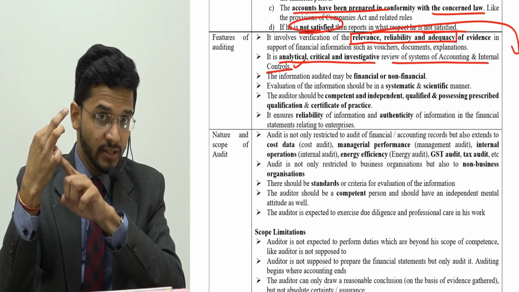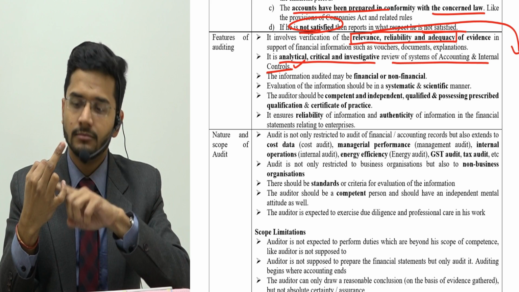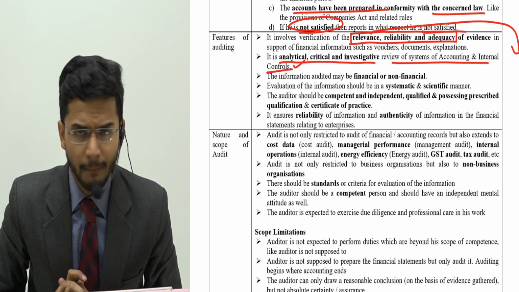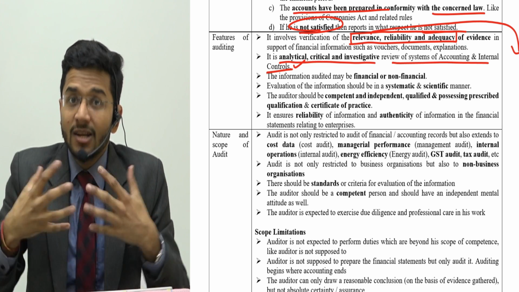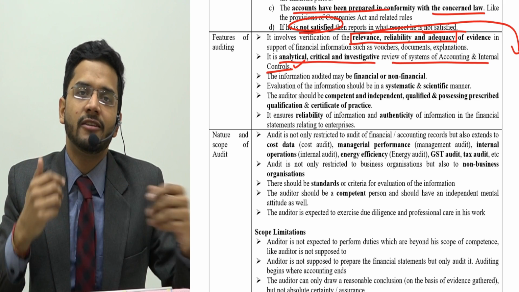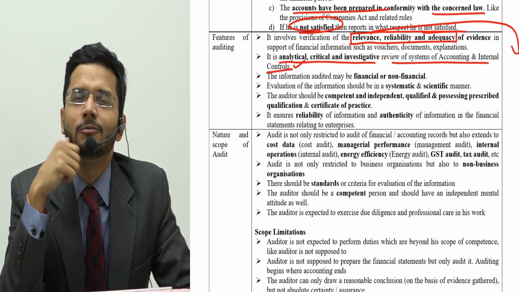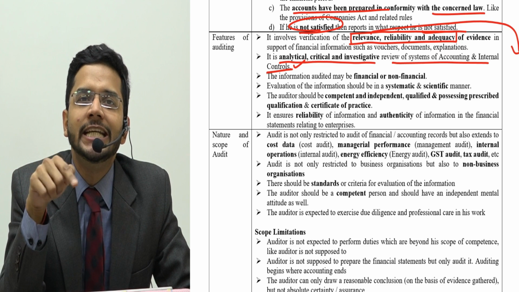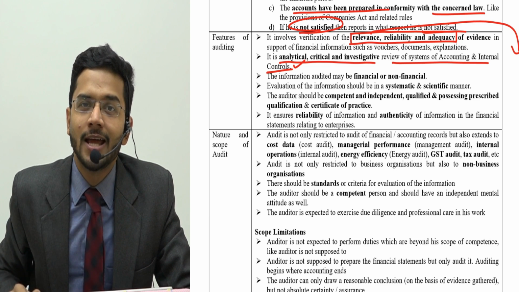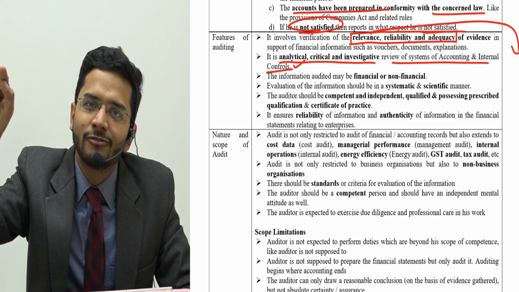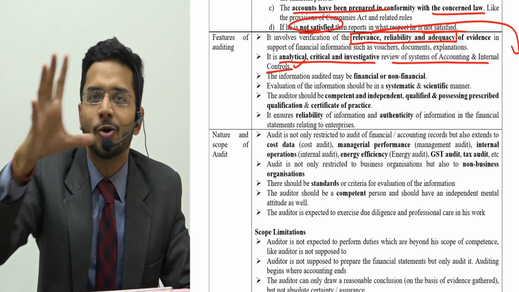Number one, it is relevant, it is reliable, and it is adequate. But as an auditor, I have to be doubly sure of every transaction. So I'll employ one more check. I'll go to the TDS return of that particular client and check whether TDS has been deducted for this particular consultant or not.